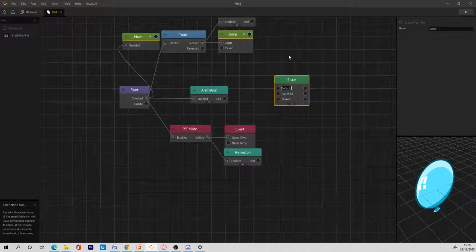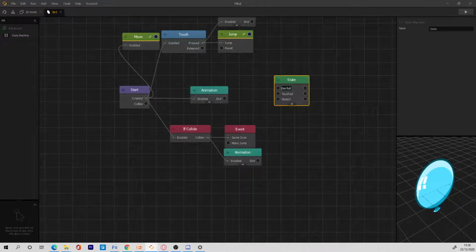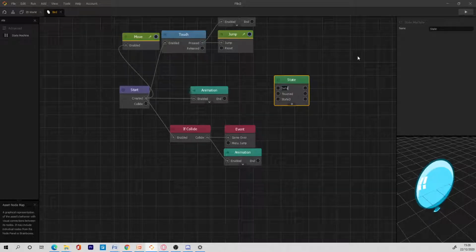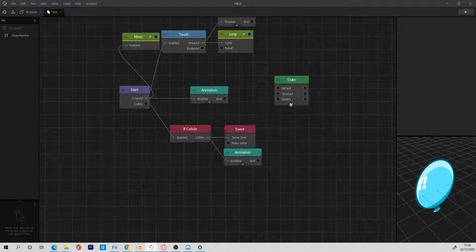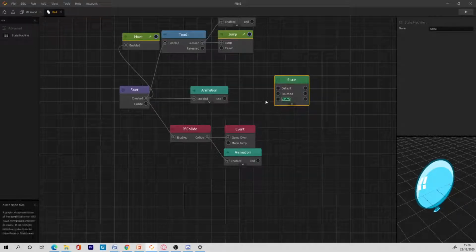Now I don't like to use the first state machine node, because it can actually tamper with your work. But let's try and use it now. I don't usually use it because the game automatically sets it as the default. Okay. So we have default, we have touched, and we have explode.